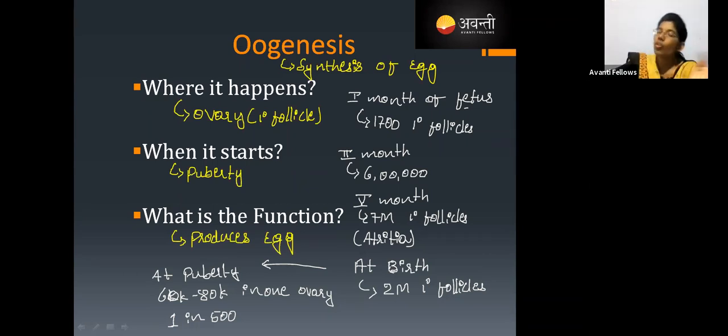In the next month, again there are 500, and out of 500, one becomes functional and 499 degenerate, approximately. And one more thing, one healthy female can give rise to the birth of 35 babies.